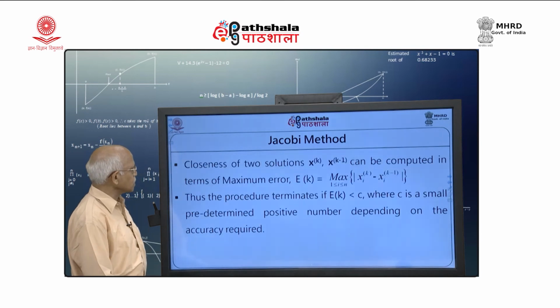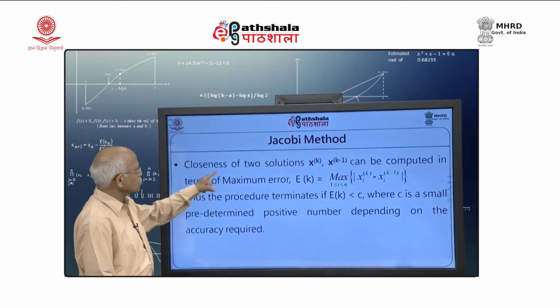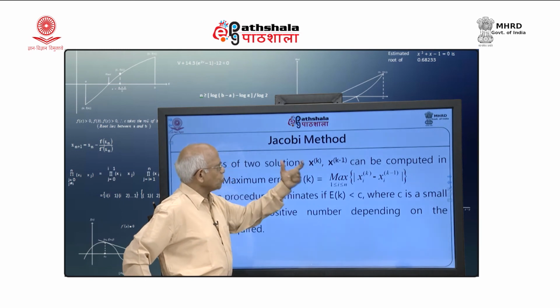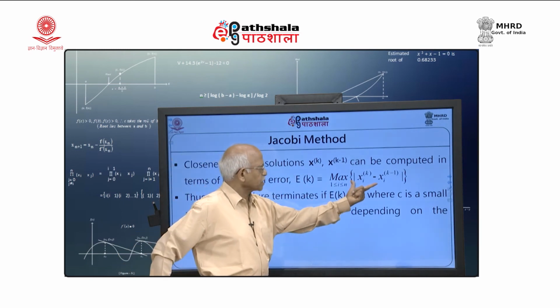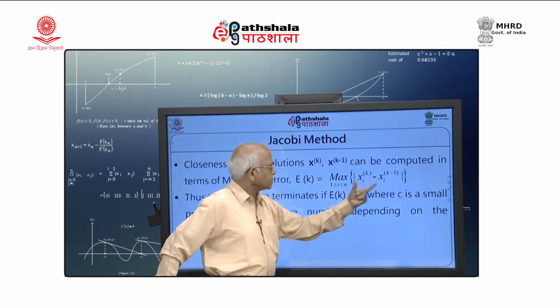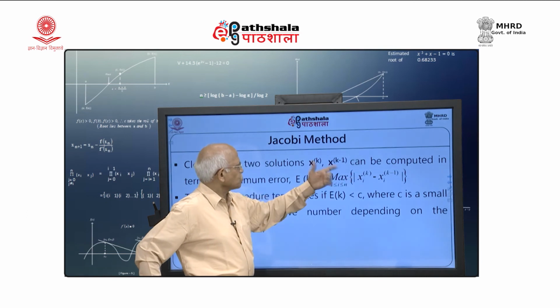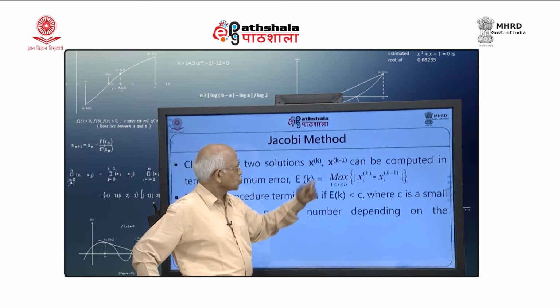What do you mean by as close as desired? The closeness of two successive approximations, which are vectors: I take the component by component subtraction, take the absolute values, and then use the maximum of all these absolute values. This is the maximum norm of the difference of these two vectors.